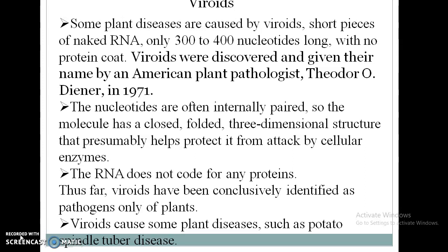of naked RNA only 300 to 400 nucleotides long with no protein core. Viroids were discovered and given their name by American plant pathologist Theodore Diener in 1971. They are the smallest infectious particles, capable of causing disease in plants, and in animals and humans also.